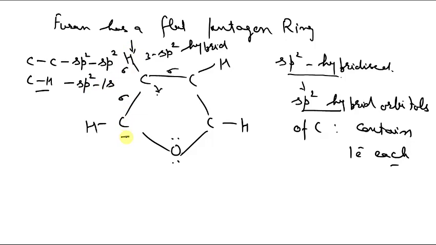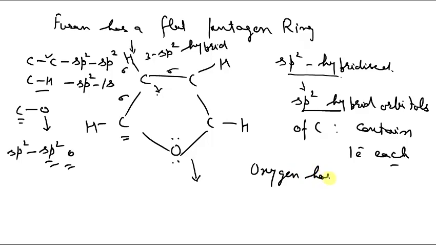This other carbon again has a carbon-carbon sigma bond formed by sp2-sp2 overlap, and a carbon-hydrogen bond. In addition, it has a carbon-oxygen bond, which is formed by an sp2 hybrid orbital of carbon with an sp2 hybrid orbital of oxygen.